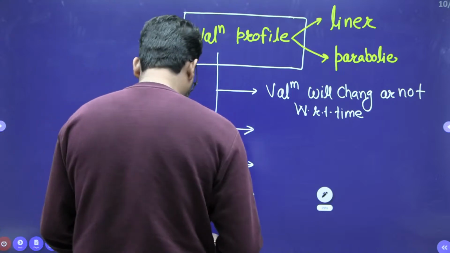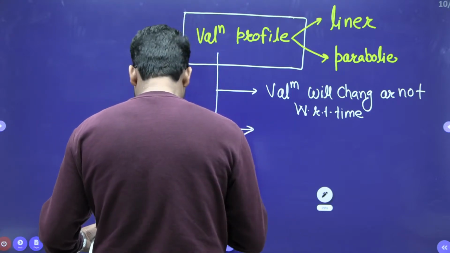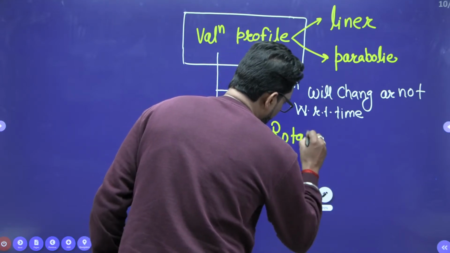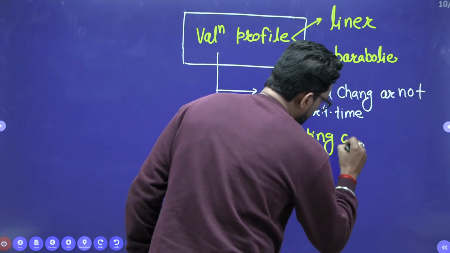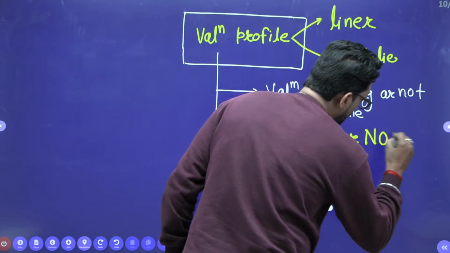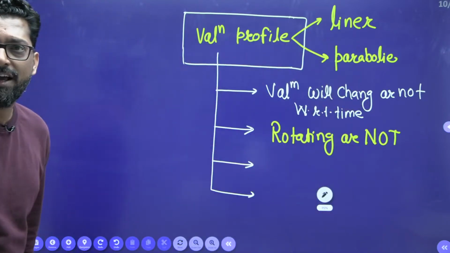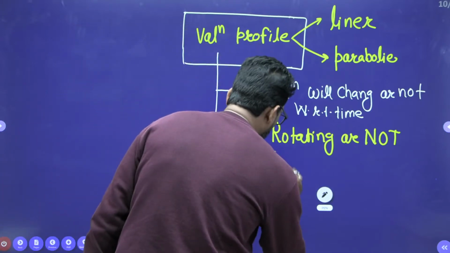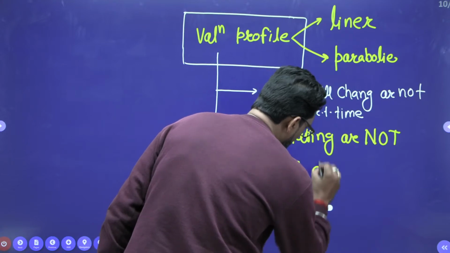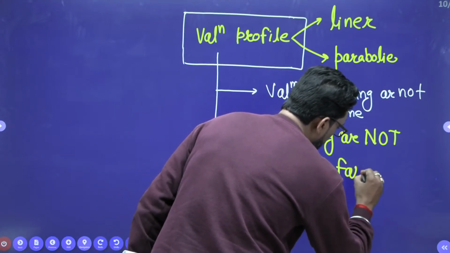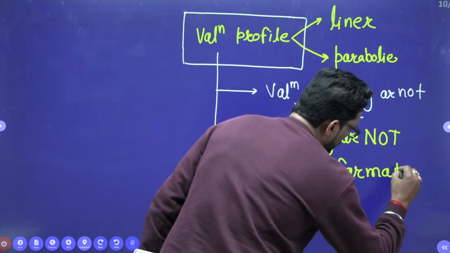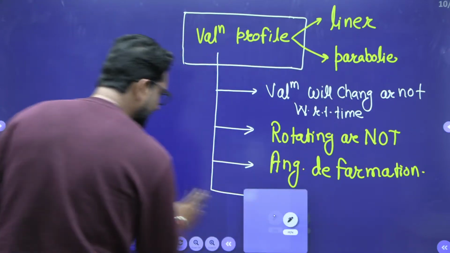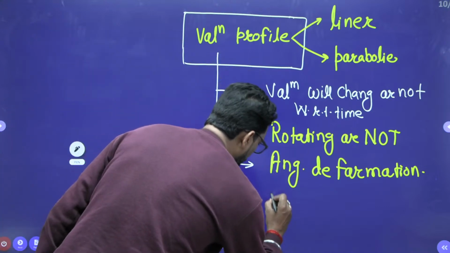Number two, you have to find whether the fluid is rotating or not, which is rigid body like rotation. Third, whether the fluid is angular deforming or not. Fourth thing is that they ask the vorticity.